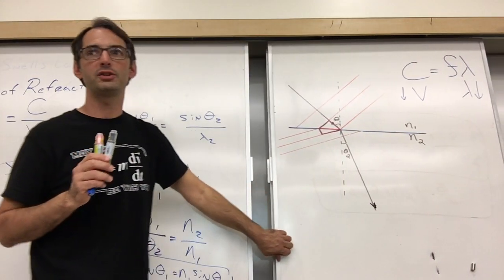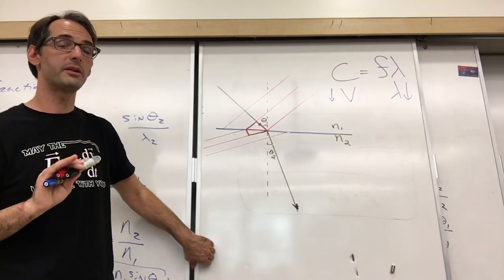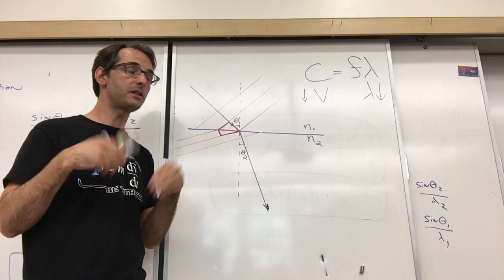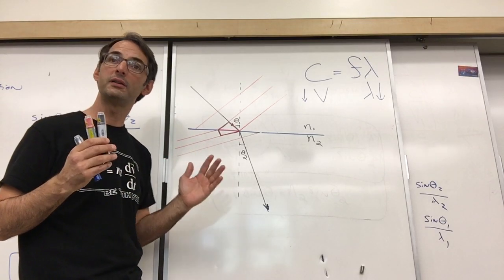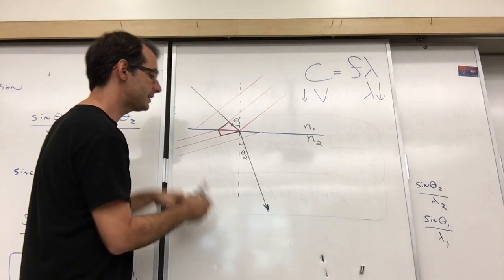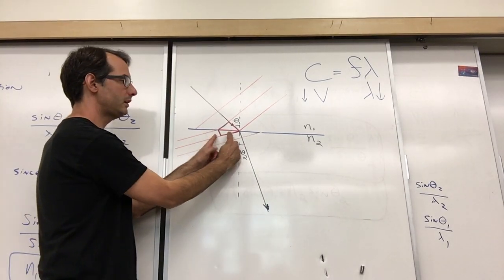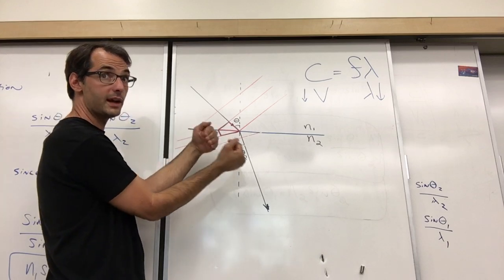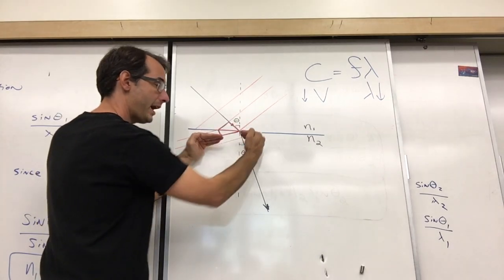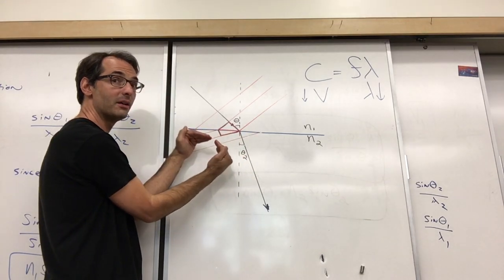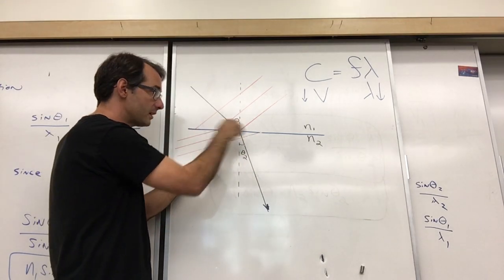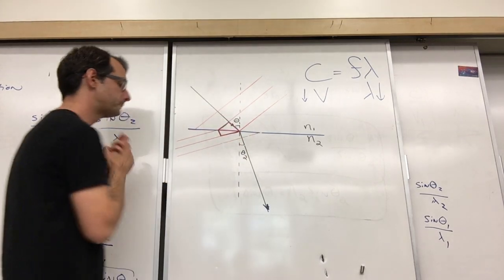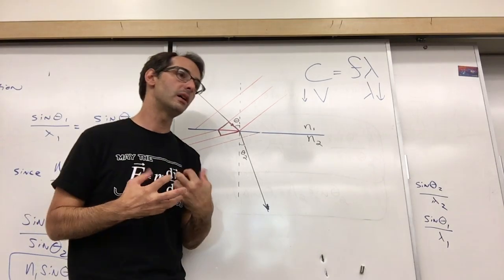You do not need to know how to derive the law of refraction. But you do need to understand that the sine of the angle is not magically invented out of thin air. It means something. The fact that the wavelength gets shortened by this amount due to the slowing down of light is what drags the angle over by a proportional amount. And what's fixed here is the boundary, so that's the thing that sets the ratio. So that's the derivation of the law of refraction.